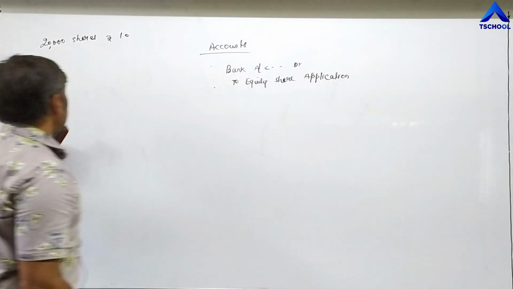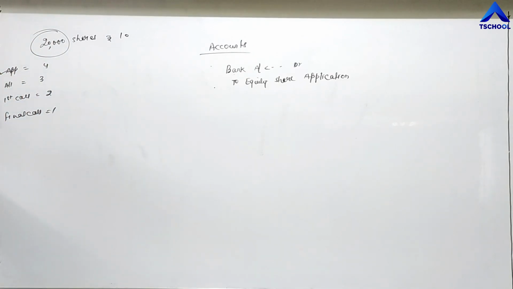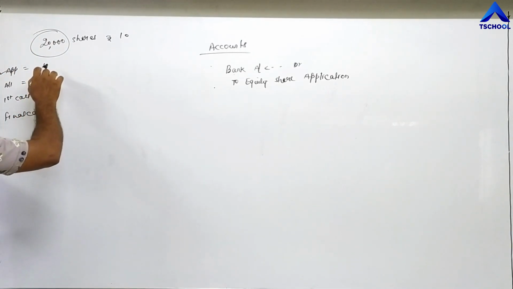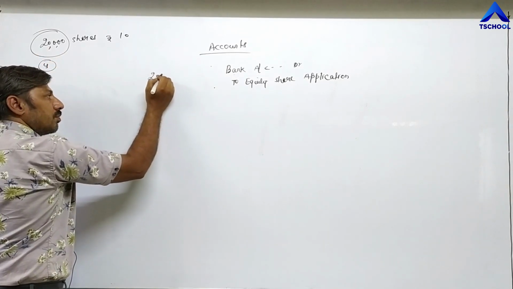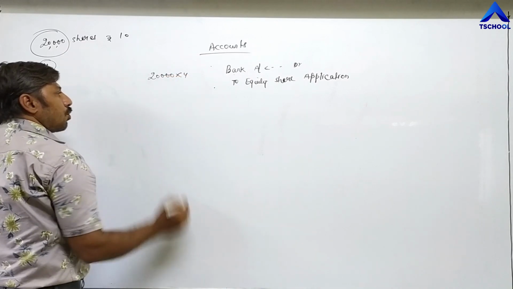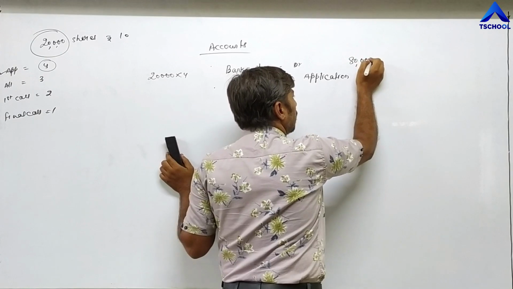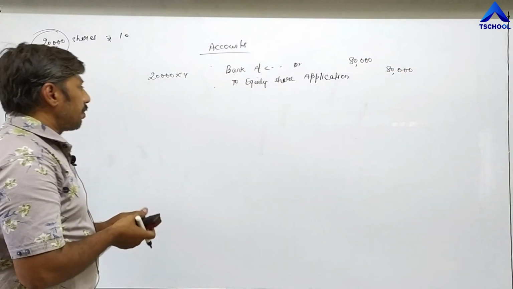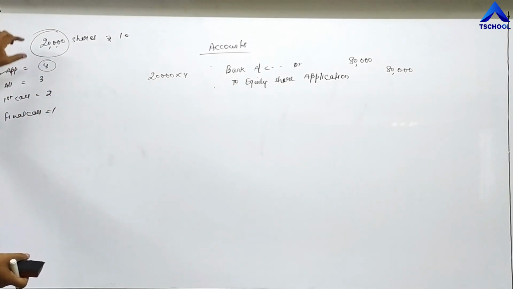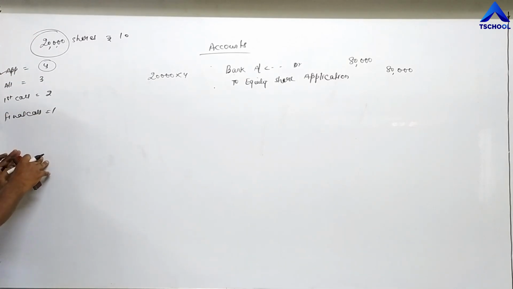So according to our example, how many shares are issued by the company in total? 20,000 shares. Every investor has paid 4 rupees, so 20,000 into 4 means the total check received by the company is 80,000. Now, in our example, we are assuming that whatever number of shares issued by the company, means 20,000, the same number of applications are received by the company.